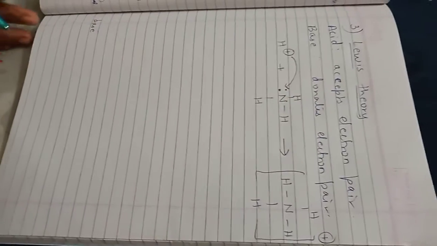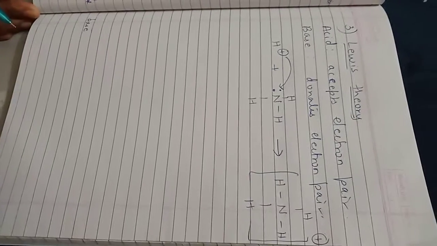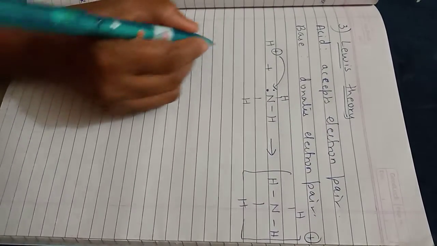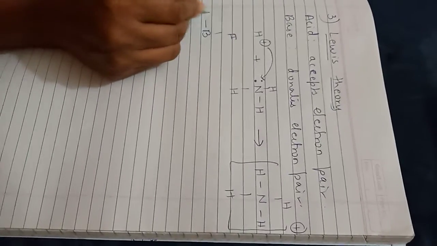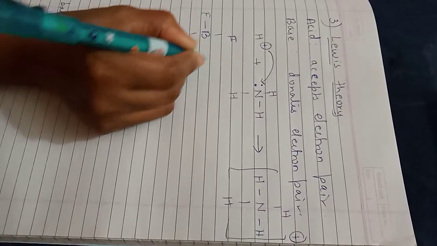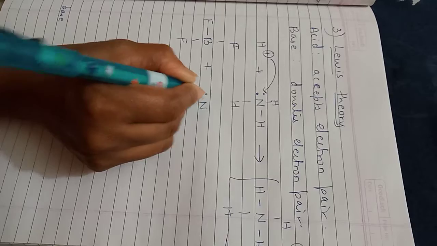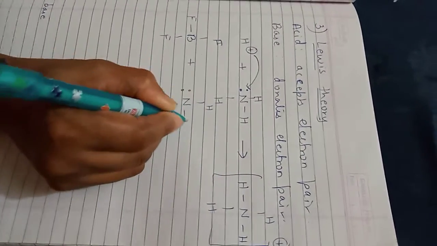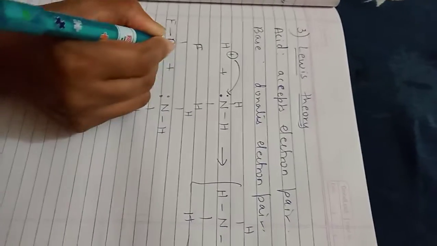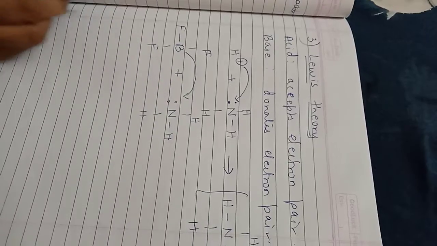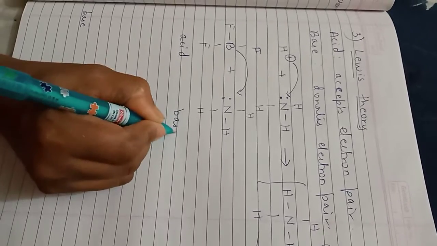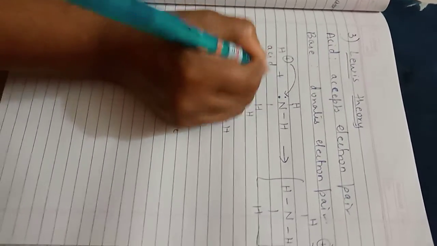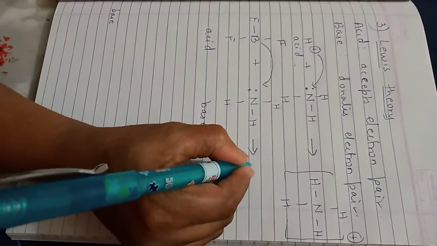So an acid accepts an electron pair from the given species. And now you say, teacher, what is the base? Take BF3, trifluoroborane, plus ammonia. Ammonia will remain as it is, because it already has a lone pair of electrons. Then what will BF3 do? It accepts an electron pair. So this is an acid here, this is a base here. How will the compound be formed?